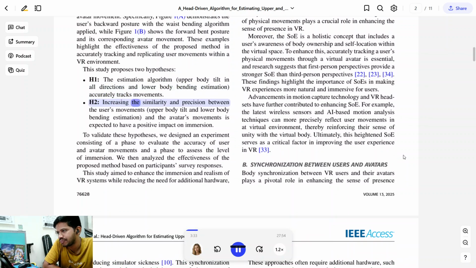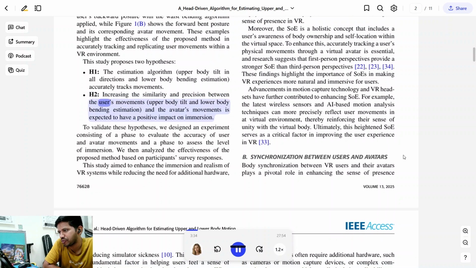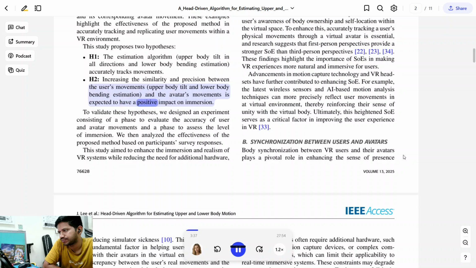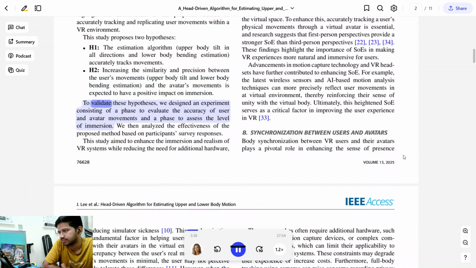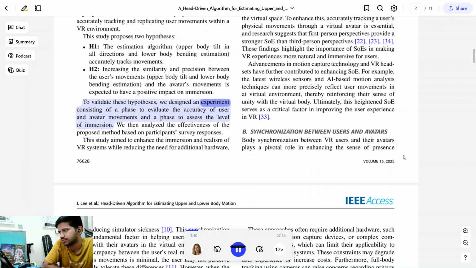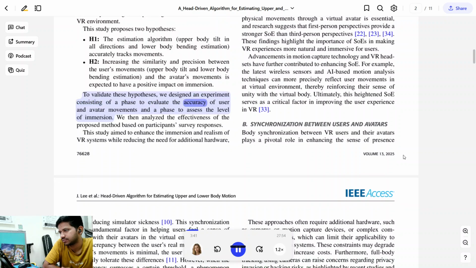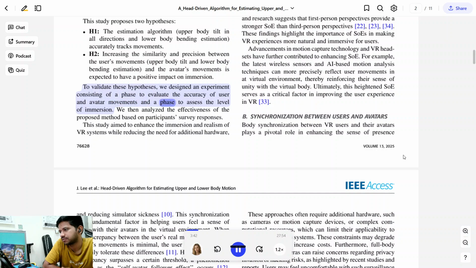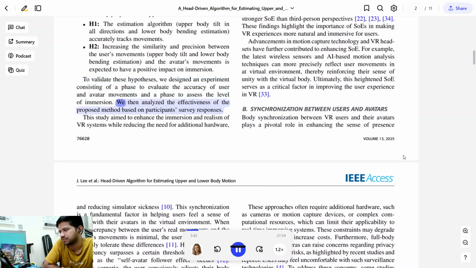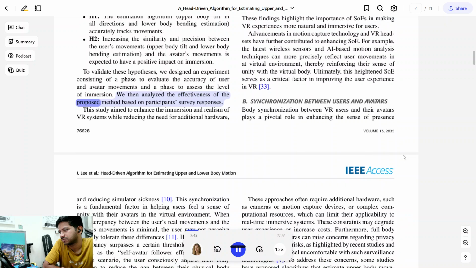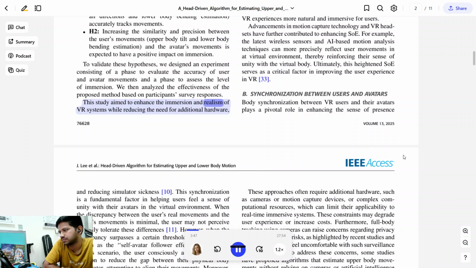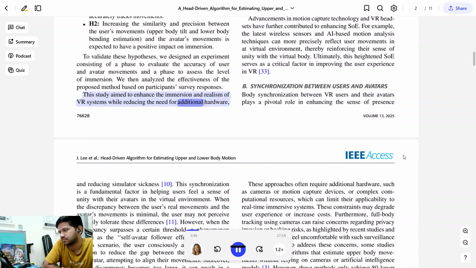H2, increasing the similarity and precision between the user's movements and the avatar's movements is expected to have a positive impact on immersion. To validate these hypotheses, we designed an experiment consisting of a phase to evaluate the accuracy of user and avatar movements, and a phase to assess the level of immersion. We then analyzed the effectiveness of the proposed method based on participants' survey responses. This study aimed to enhance the immersion and realism of VR systems while reducing the need for additional hardware.